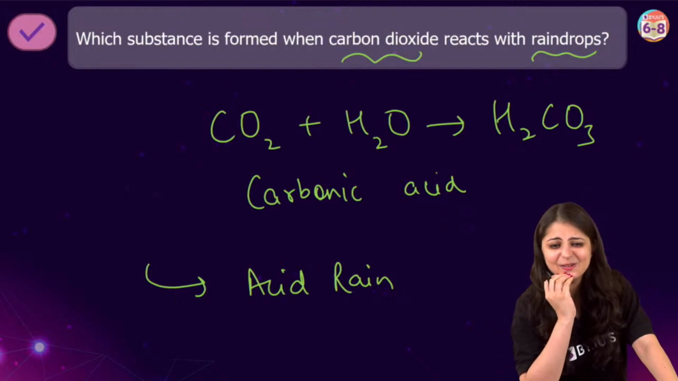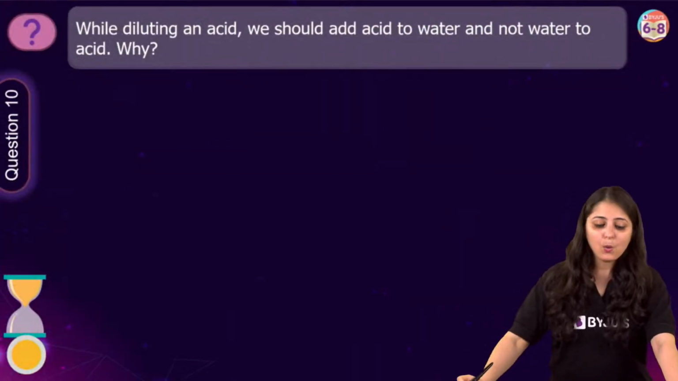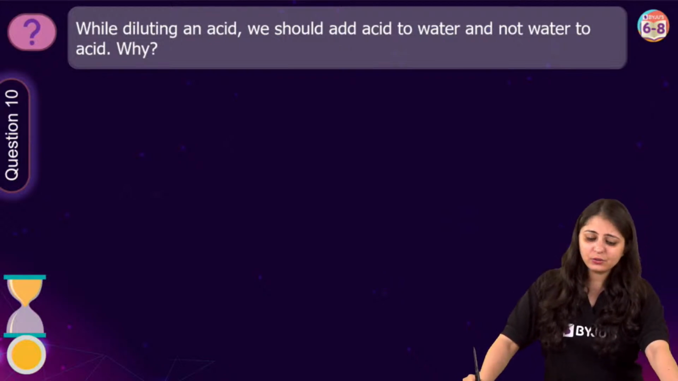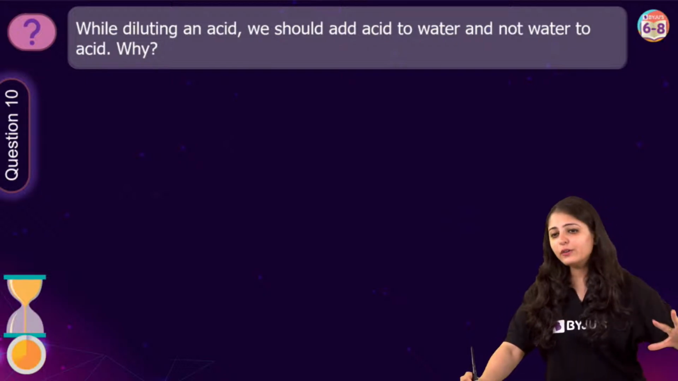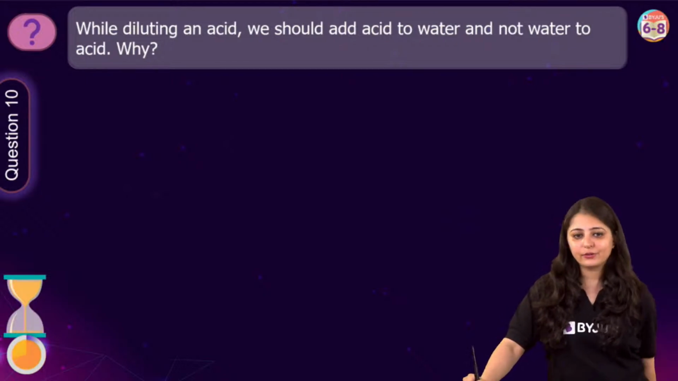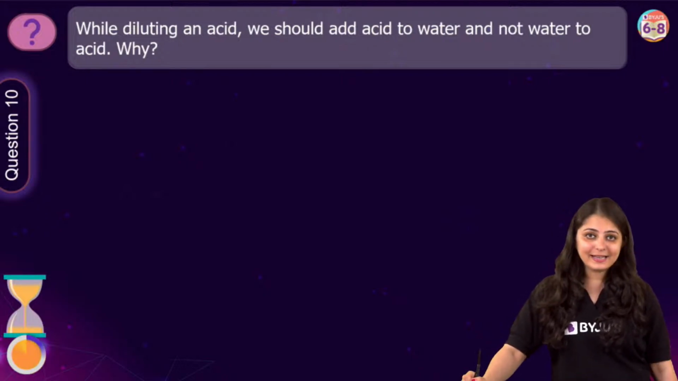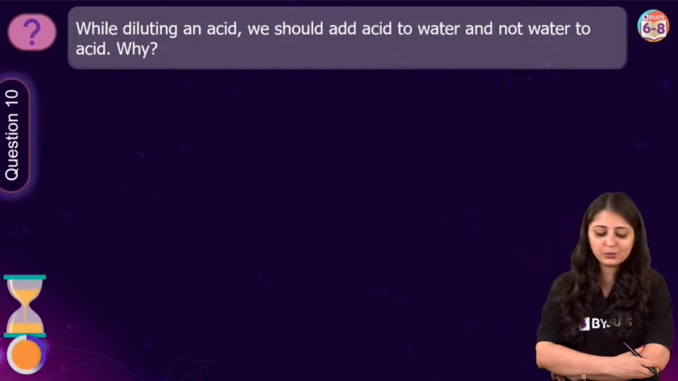And yes, I can see your marks out of 9. But let's see कि 10 में से आपके क्या marks आएंगे. While diluting an acid, we should add acid to water and not water to acid. Why? A lot of you might not understand the question at this point of time. हो सकता है question ही समझ ना आए.